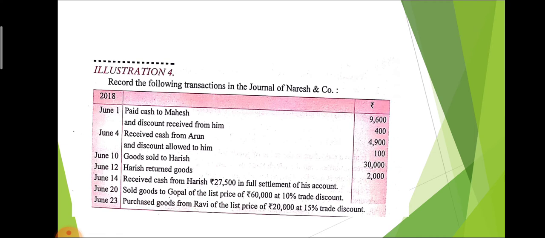Here, for understanding all the concepts, one illustration is given. Paid cash to Mahesh and discount received from him 400. So here we are giving cash to Mahesh. So Mahesh is the receiver. In this, cash goes from the business. And if we pay cash to any person, at that time we receive discount. So in the journal entry, discount received is always credited.